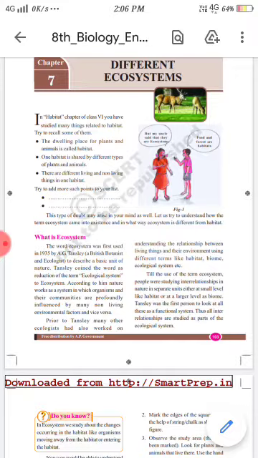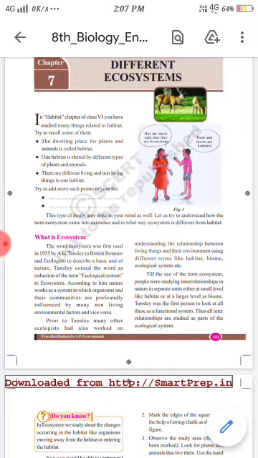So here Tansley was a famous British botanist and ecologist. Tansley coined the word as a reduction of the term ecological system. According to Tansley, nature works as a system in which organisms and their communities are profoundly influenced by many non-living environmental factors and vice versa.